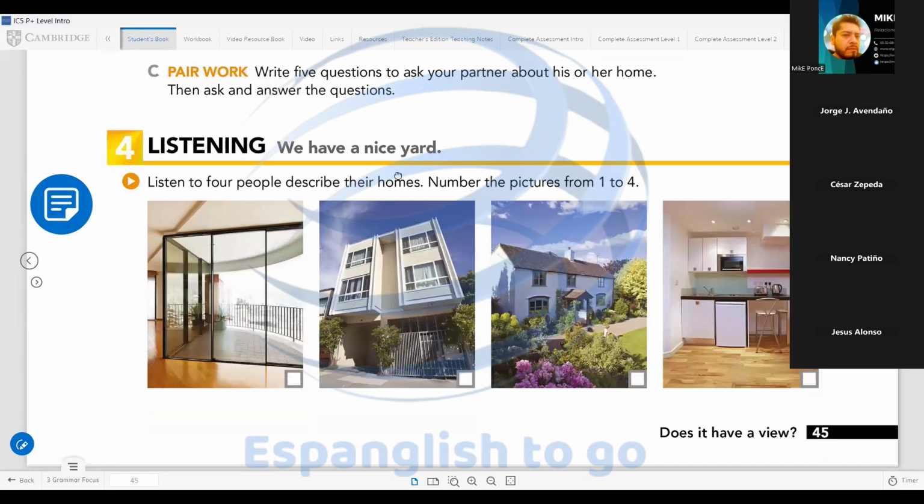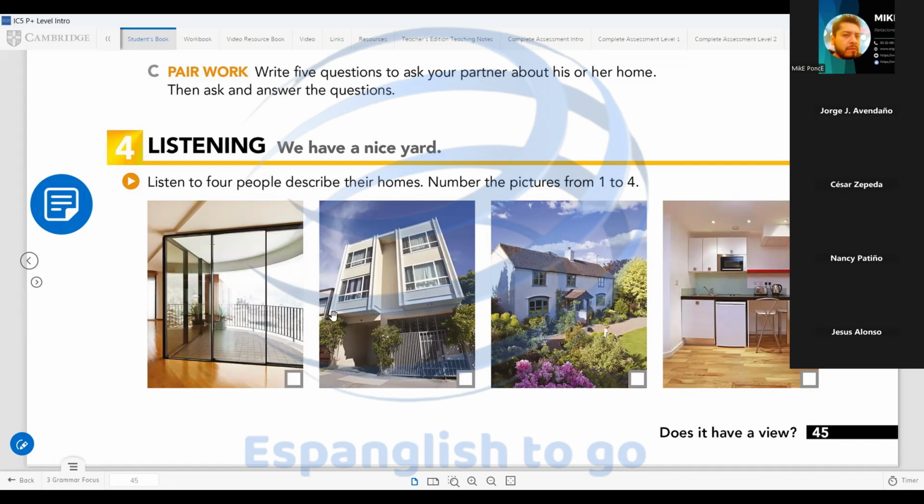Now we have a listening activity. We have a nice yard. Listen to 4 people describe their homes. Number the pictures from 1 to 4. In number 1, we have an apartment with a view. The second image is a house, a 2 flats house. The third one is another house, but in the country. It's not the city, it's the country. And the last one is another apartment, but it's a small apartment.